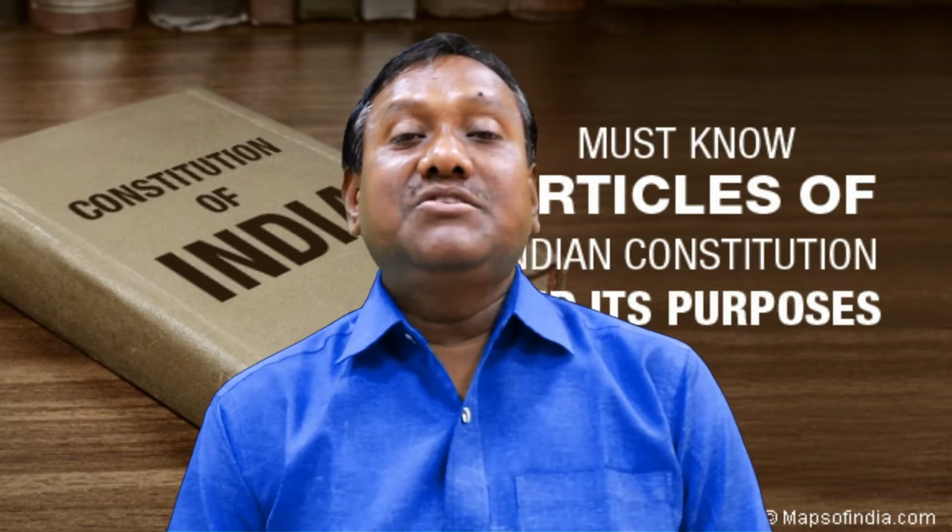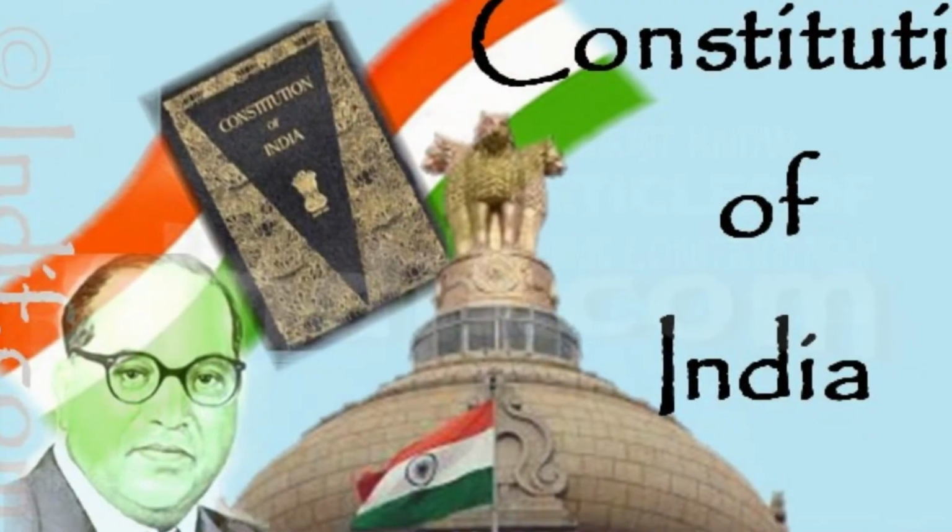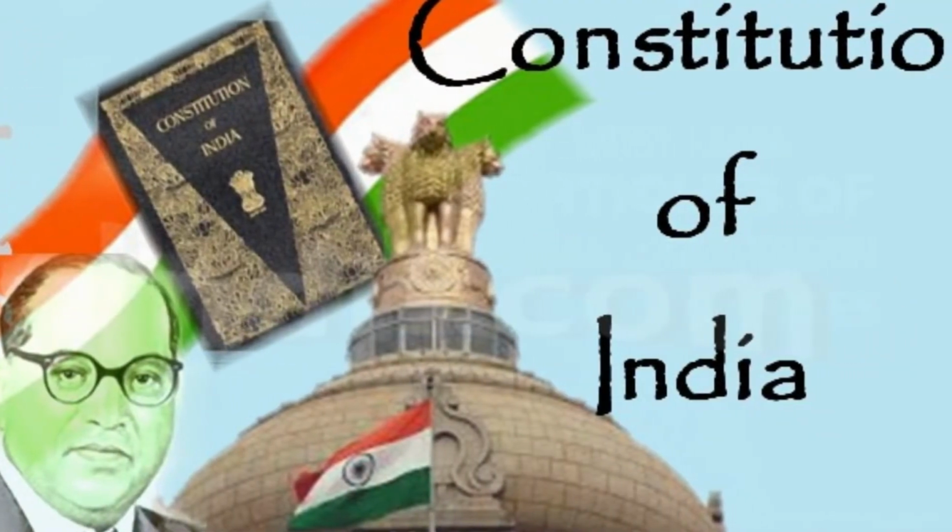It started in 1946, and the drafting of the Constitution came to an end in November 1949. The task was given to the Constituent Assembly, consisting of elected representatives from different parts of India.